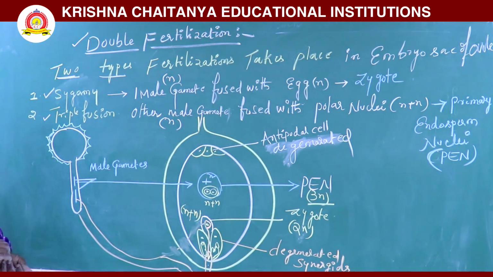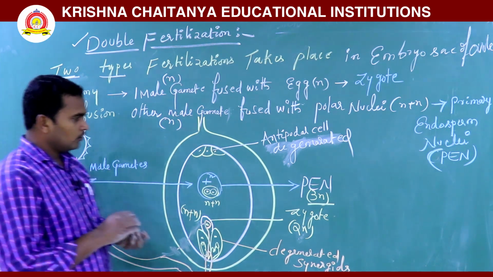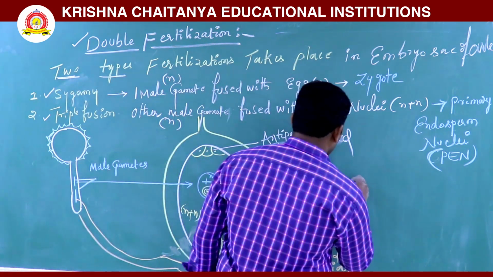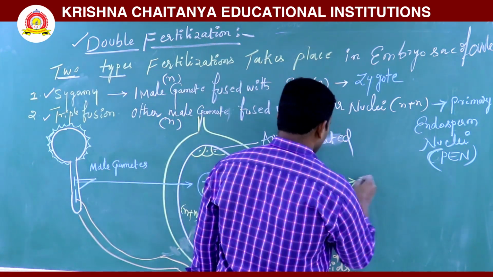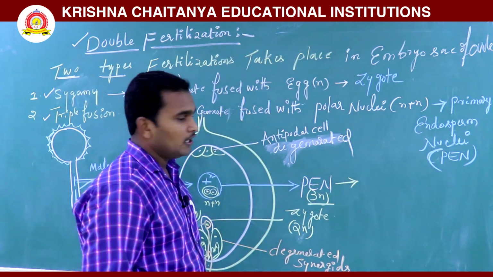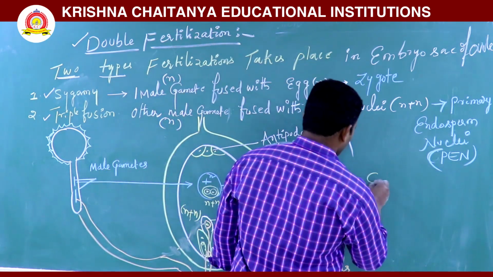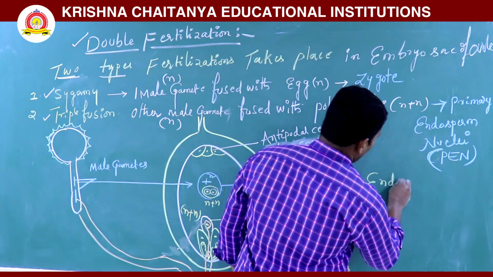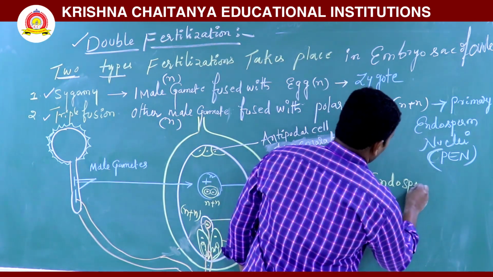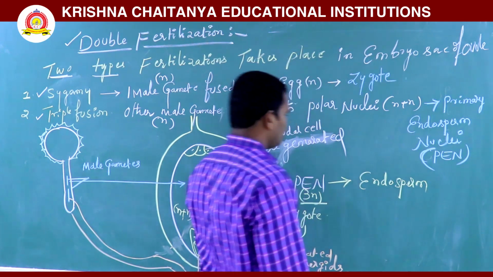The primary endosperm nucleus develops into the endosperm.